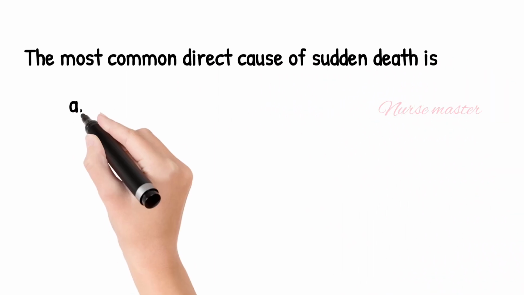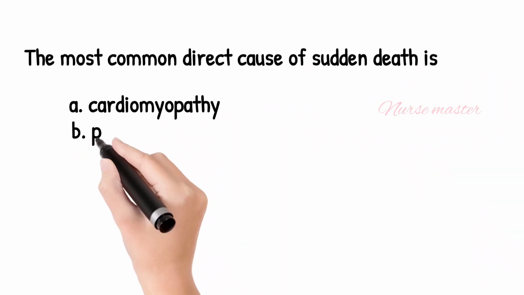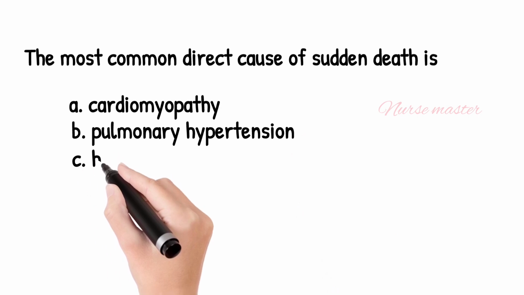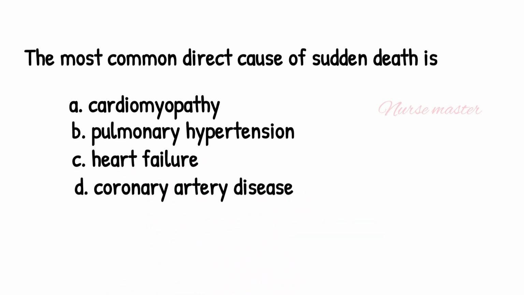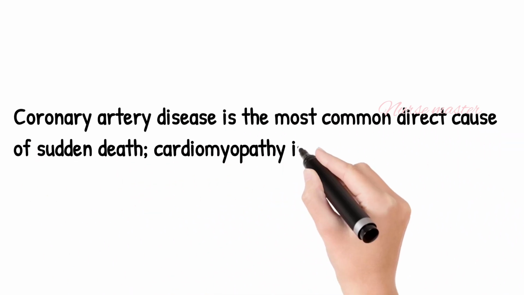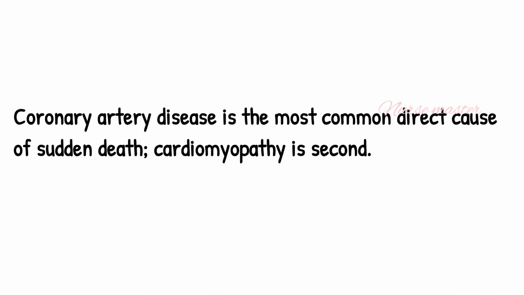Most common direct cause of sudden death is option A, cardiomyopathy, option B, pulmonary hypertension, option C, heart failure, option D, coronary artery disease. The answer is option D, coronary artery disease. Coronary artery disease is the most direct cause of sudden death, and cardiomyopathy is the second most common cause of sudden death.